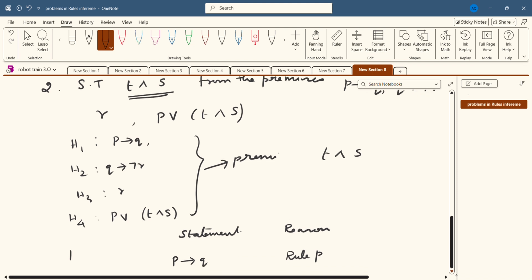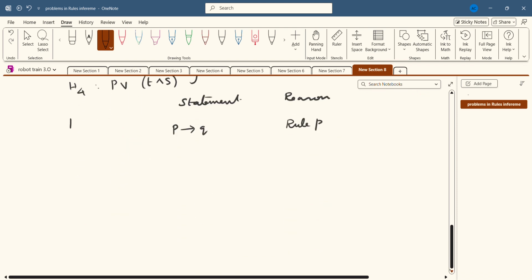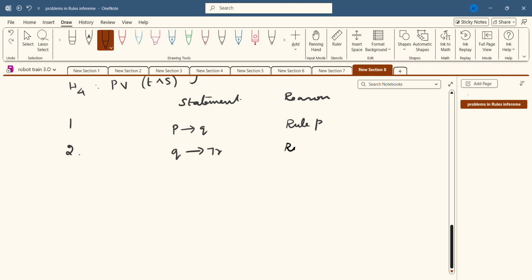You can introduce any of the premises anywhere in the derivation. Second one, I am going to introduce another premise Q conditional negation R. Once again I write rule P. The second premise also I introduce now itself.